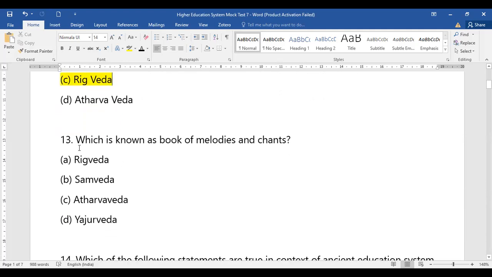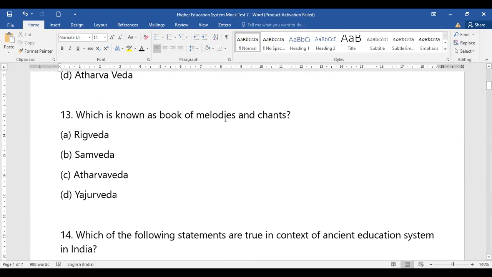Okay. Now, let's come to question number 13, which is the Book of Melodies and Chants. If you remember, I have given you one keyword for every Veda to remember the Vedas very well. So when we talk about the Vedas in detail, which is considered the book of melodies and chants? Whether it is Rig Veda, Samaveda, Atharva Veda, or Yajurveda, you know very well.